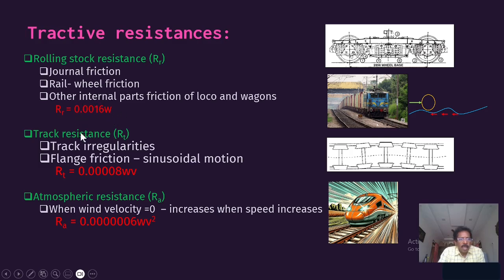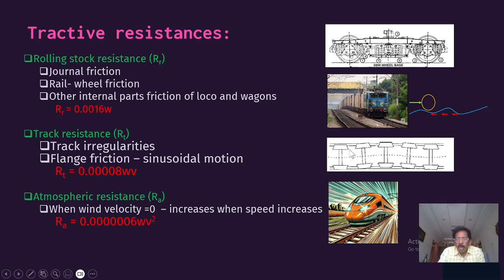Then coming to the track resistance. There will always be some irregularity in the track, like undulations. Because of the undulation there will be roughness, some friction and some resistance. Not only that, whenever trains run even on a straight track, there will always be a sinusoidal motion, because we have the coning of the wheel, and the flange is always guided by the rail. It will hit and come back this way, like that.